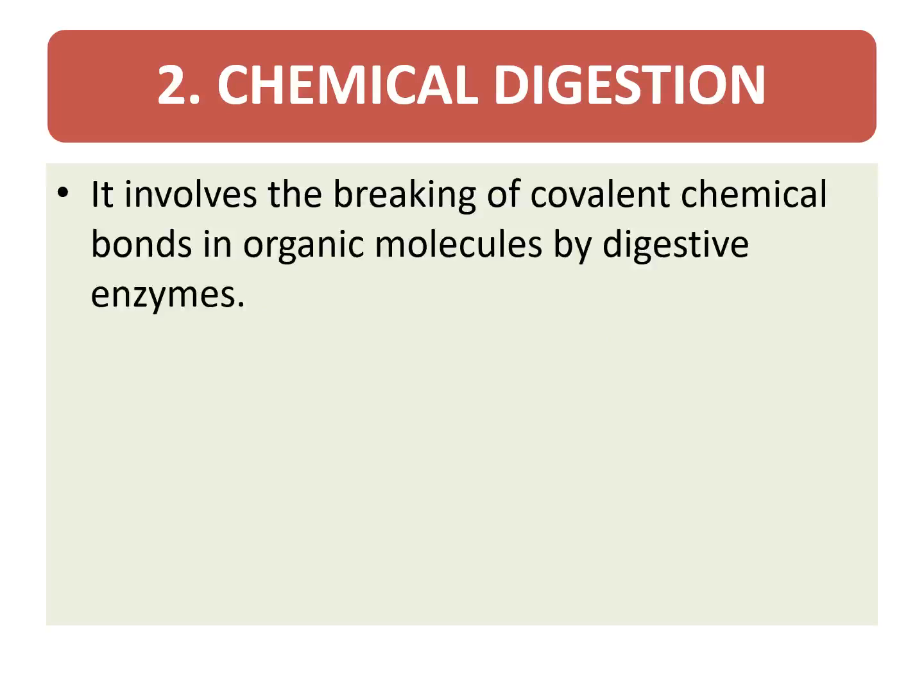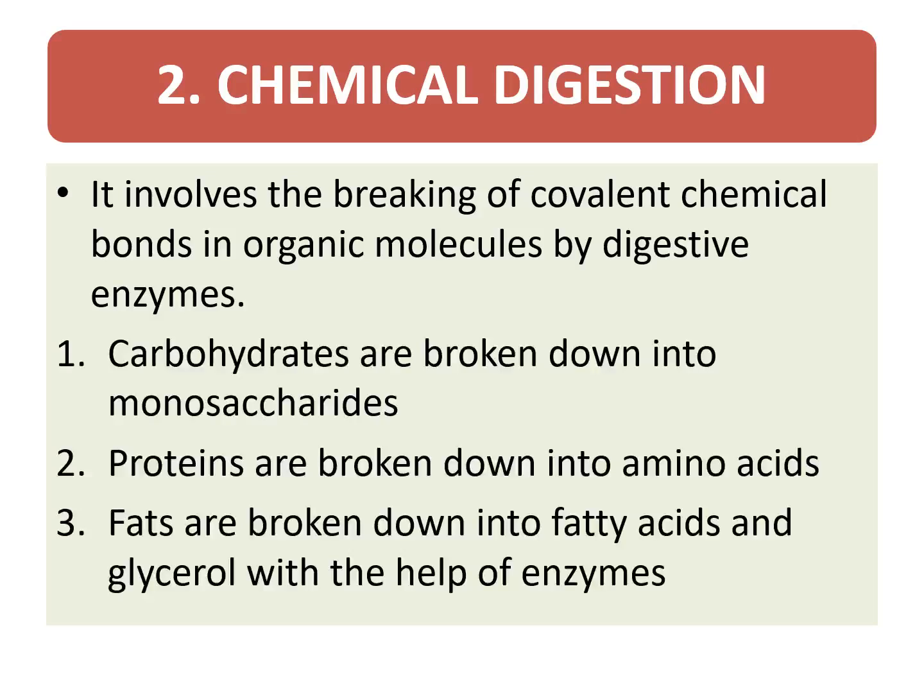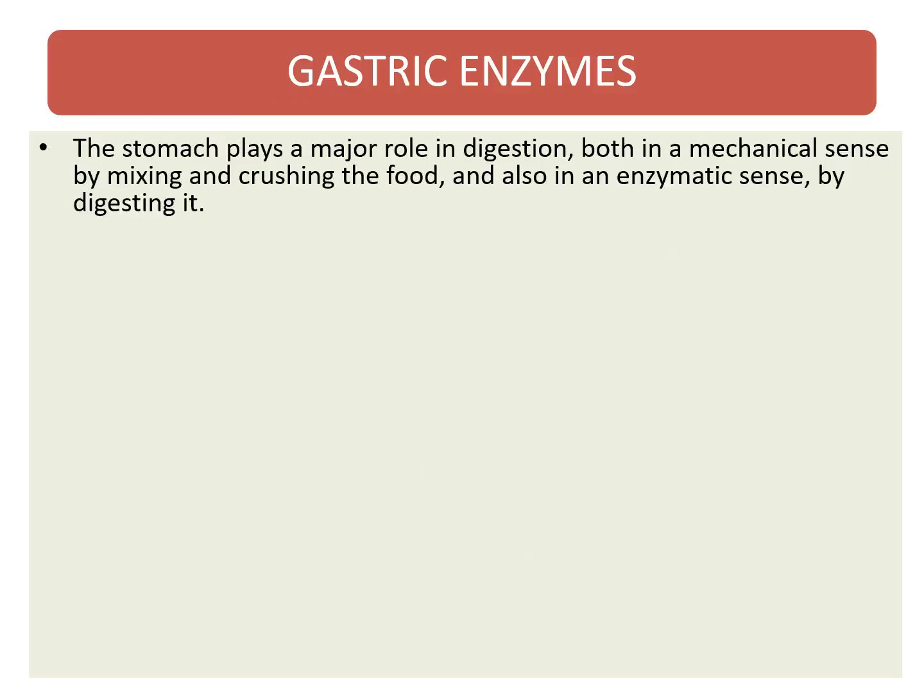The chemical digestion involves the breaking of covalent chemical bonds in organic molecules by digestive enzymes. Carbohydrates are broken down into monosaccharides. Proteins are broken down into amino acids. Fats are broken down into fatty acids and glycerol, all with the help of enzymes.